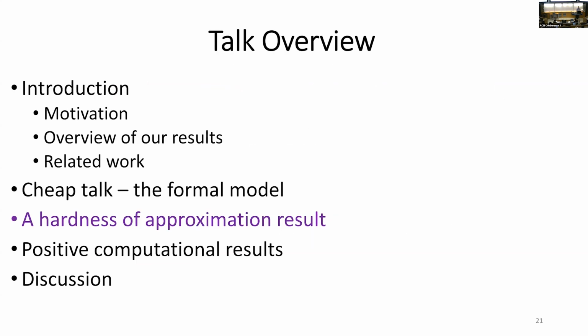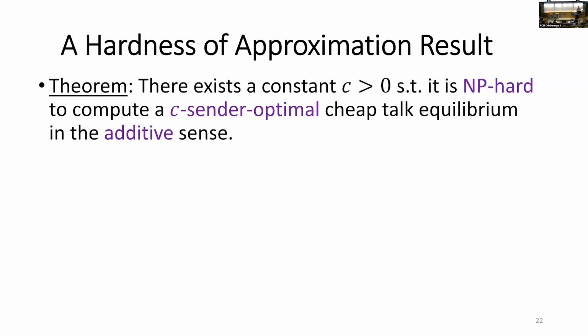So let's start from our negative result, which says the following. There is some constant C, which is roughly 1 over 10,000, something like this, but we definitely try to optimize this constant. It is NP-hard to compute a C-approximately sender-optimal cheap-talk equilibrium in the additive sense.